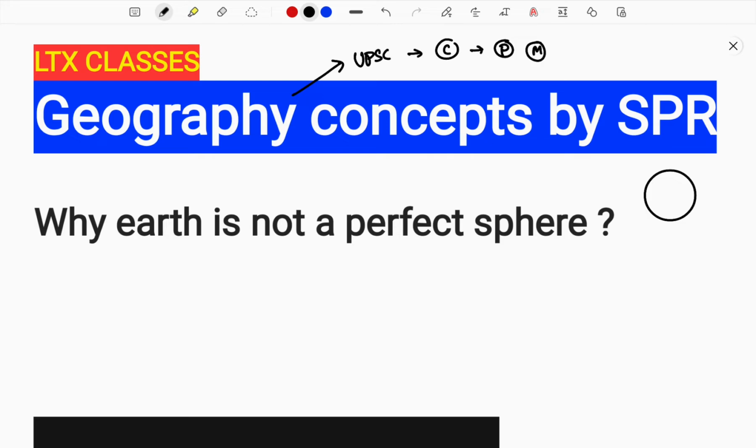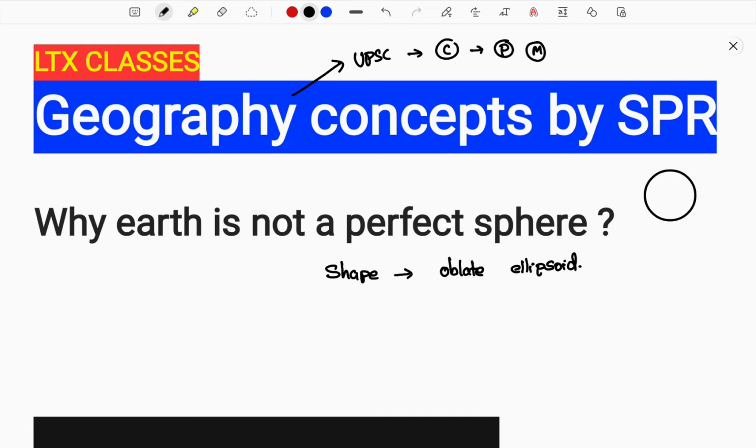Okay, if it is not a perfect sphere, what is the shape of the Earth? Earth's shape is oblate, an oblate ellipsoid. Now the confusion arises: what is this oblate ellipsoid, how does it look, how was it formed? All the doubts arise in your mind. I'll make it clear with a clear-cut understanding. Before that you need to see a few images that I provide for the basic understanding.